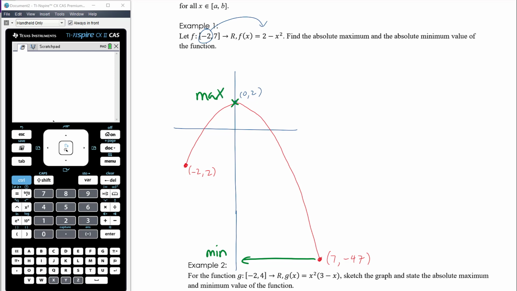So find the absolute maximum and minimum values of the function, so it's the y values we're after. So the absolute minimum of f is equal to negative 47, and the absolute maximum of f is equal to positive 2.